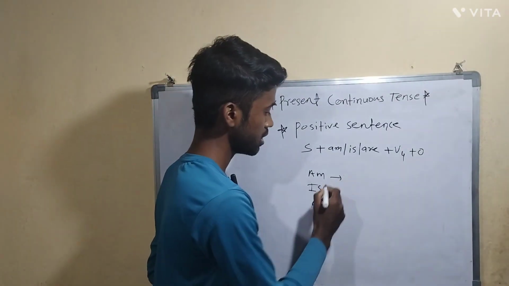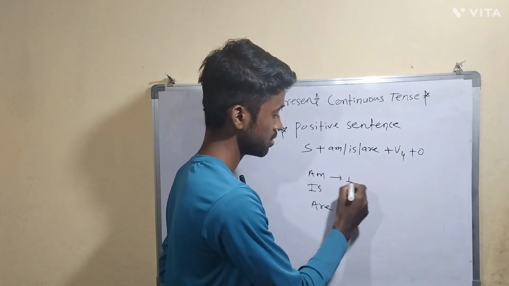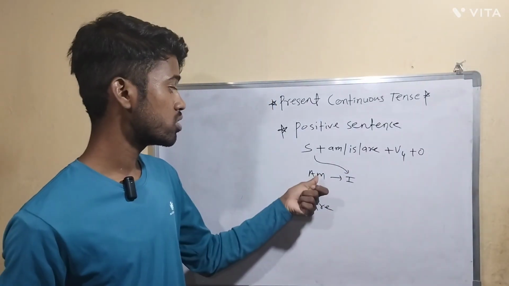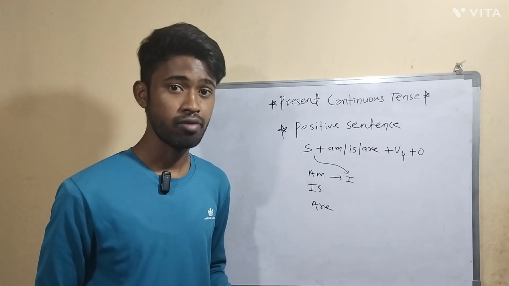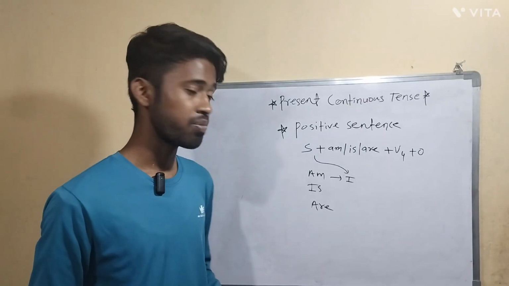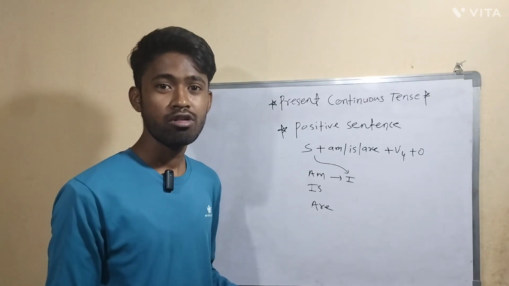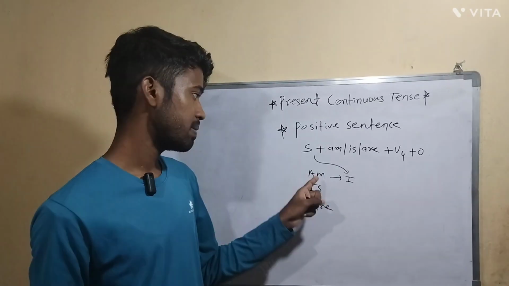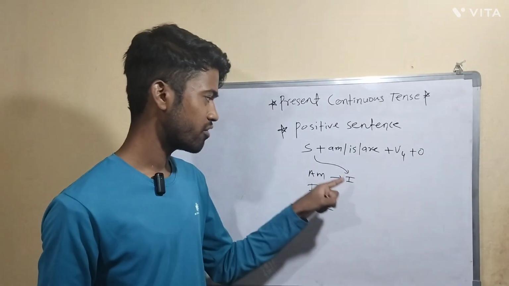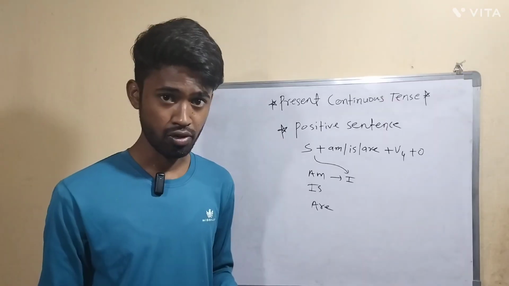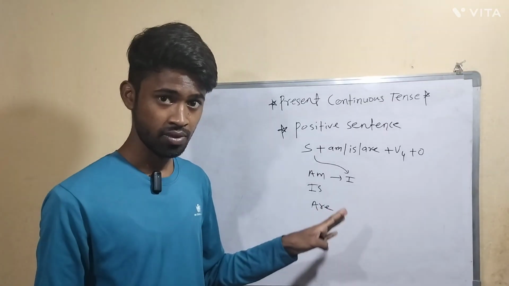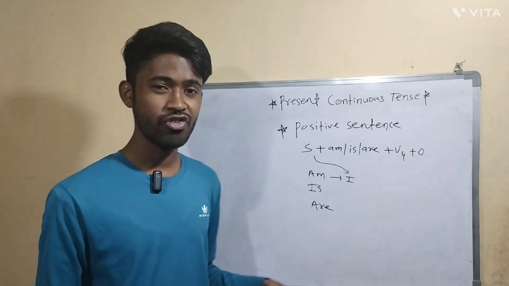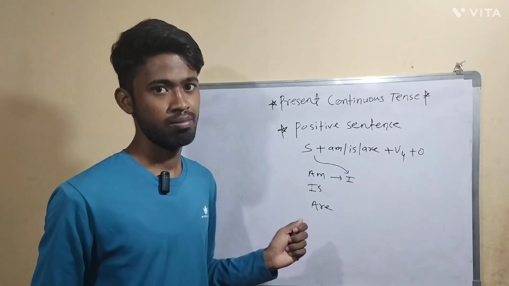Am: if the subject is I, you have to use the helping verb am. For example, I am going to school, I am eating, I am dancing. Every time you use am, and only with I. Apart from this we don't use am, it is reserved for I, as you can see, I am.